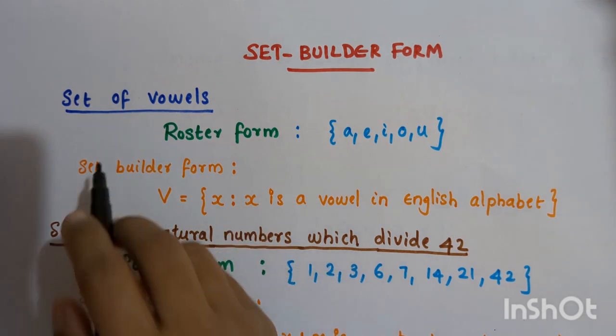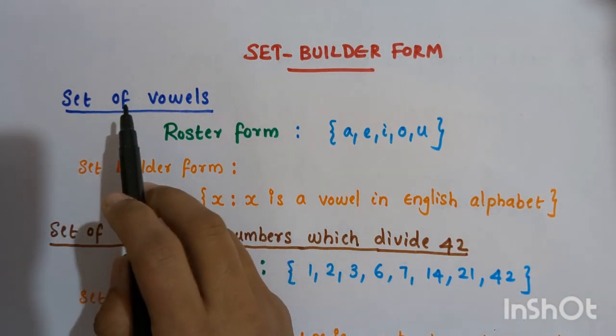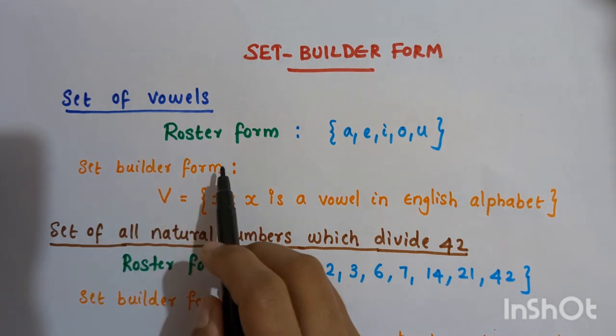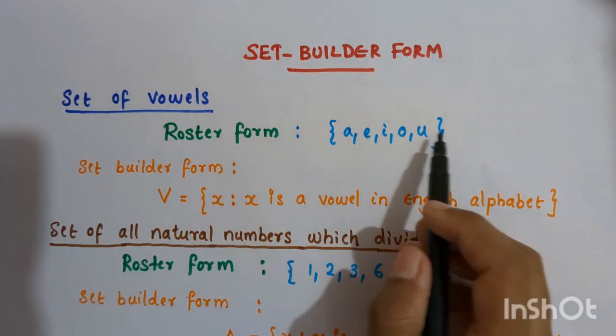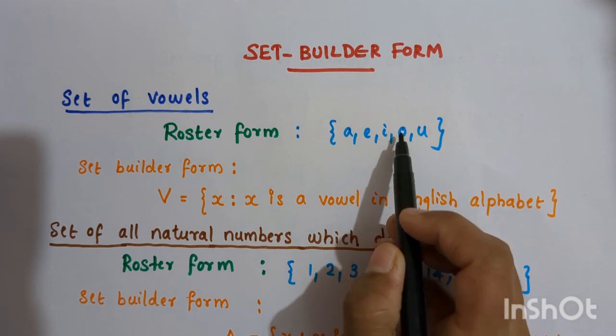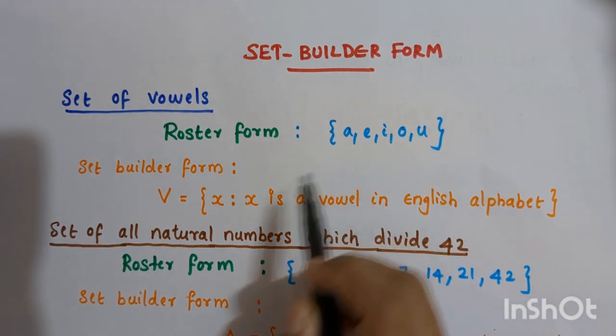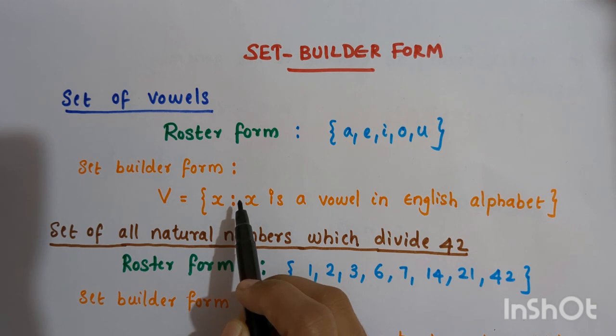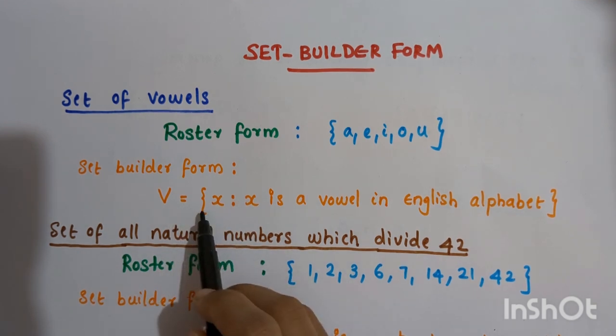For example, let us consider the set of vowels in the English alphabet. In roster form, within braces separated by commas, we write it as A, E, I, O, U. And in set builder form, we write it like this.